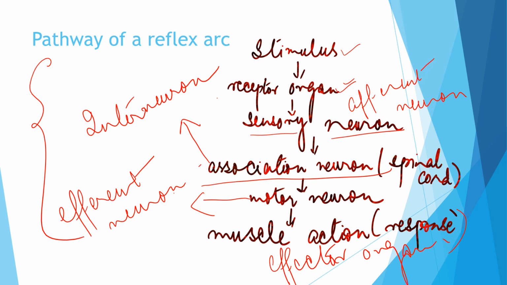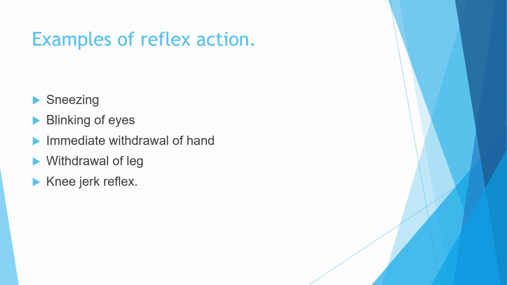Now I have taken a few examples of reflex action. The first one is sneezing. It is an automatic, spontaneous response: if any dust particles enter your nose, you start sneezing. Blinking of the eyes: if you suddenly flap your hands in front of your eyes, or a sudden blow of wind comes, you start blinking your eyes. It is an immediate reaction.